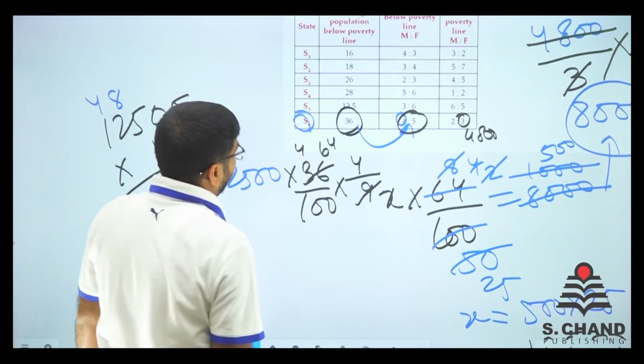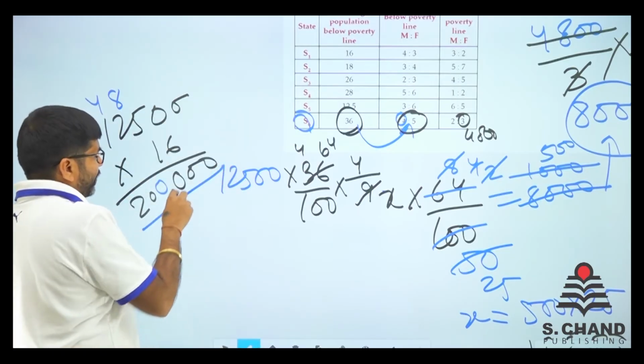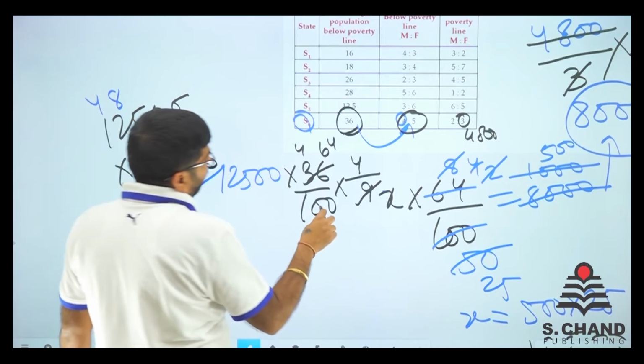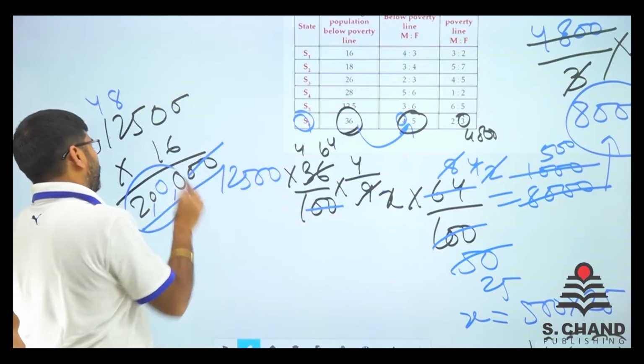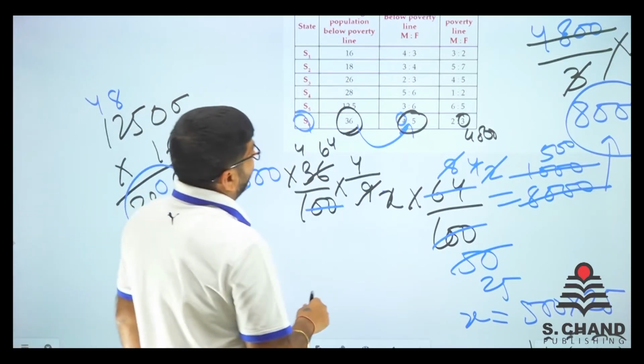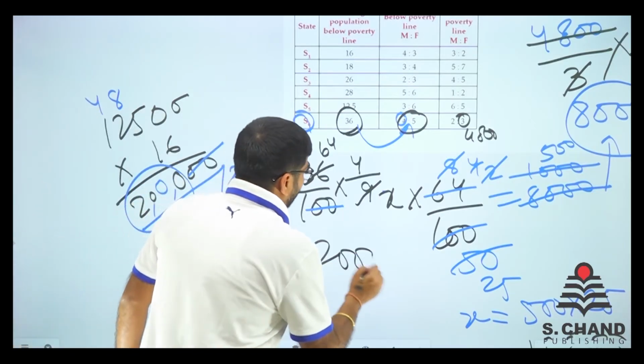Now how much to divide by? 2 lakh, I guess. 2 lakh divided by, 2 zeros are to be removed. So remove 2 lakh, so it is 2000. So the final answer is 2000.